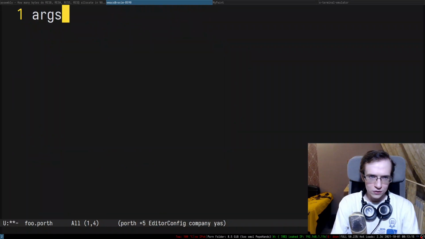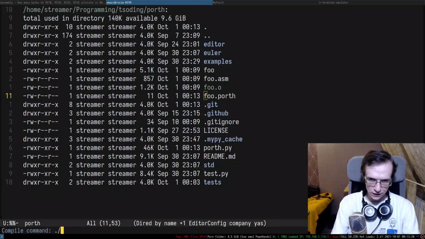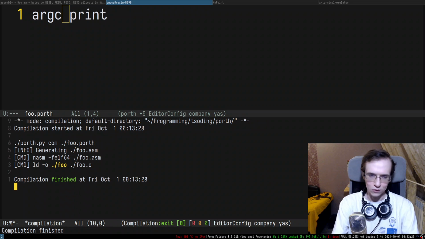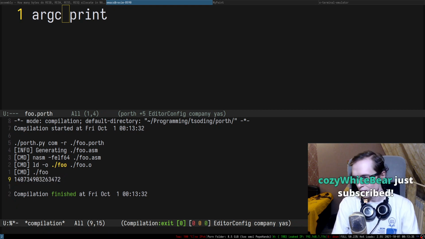So this is a full Porth. I want to do args, and I'm going to just print this entire thing, right? And then this is going to be Porth and compile full Porth. There we go. So we don't have, it has to be ArgC. There we go. So we compile that, and let's just run this entire thing, and it completely failed.